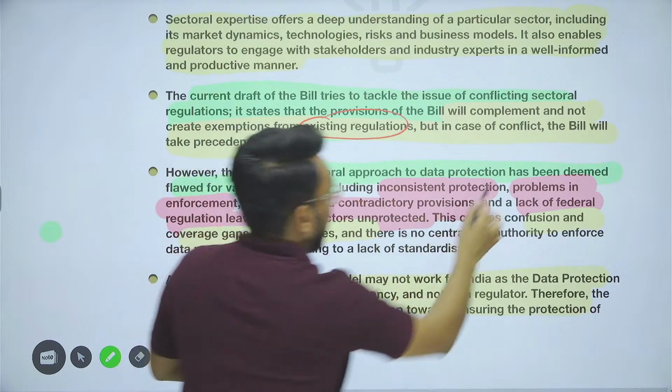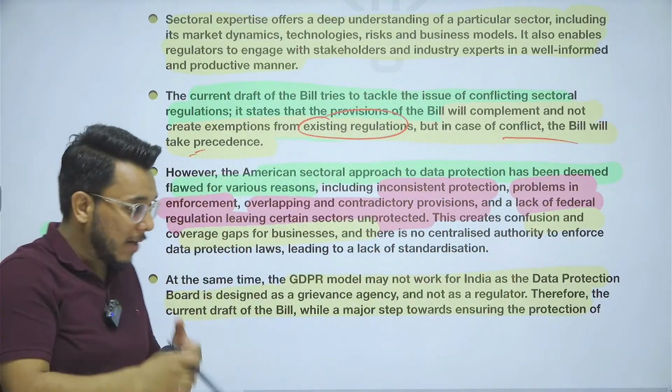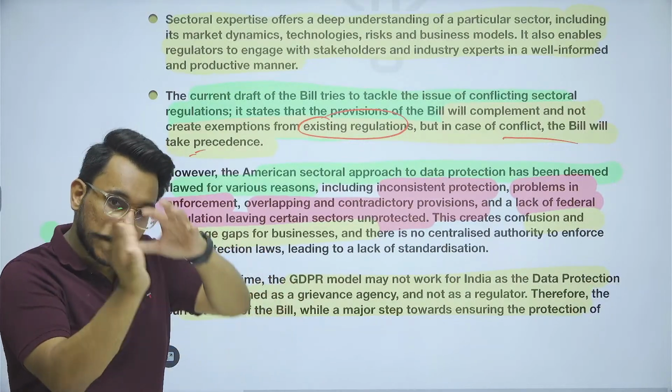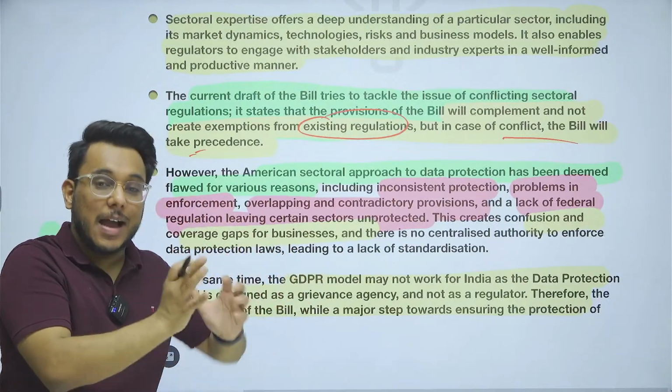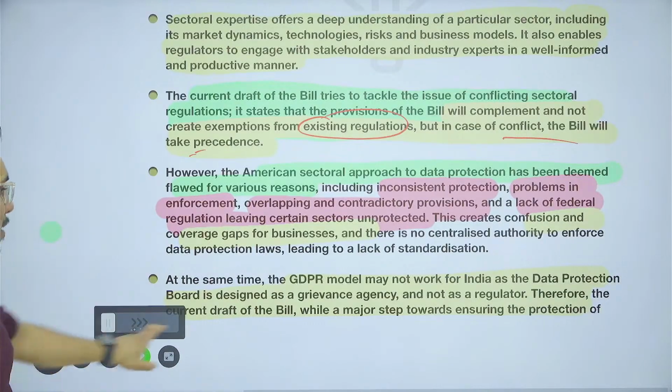But if a conflict is there, then the bill will take precedence. The point is that the bill is advocating that the sectoral regulations will continue. Sectoral regulations will be complemented by the bill wherever there is a gap, wherever there is a gray area, and if there is a conflict, then the bill will come into force. This is something that has been provided.